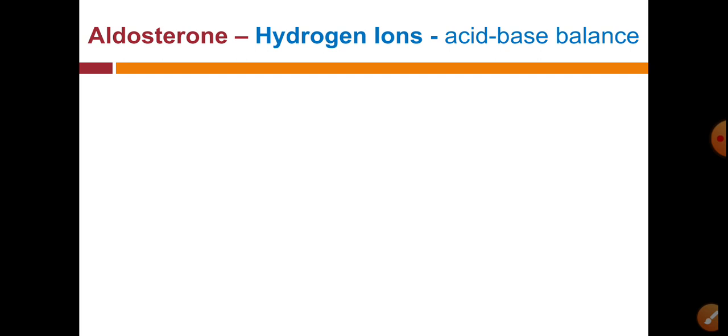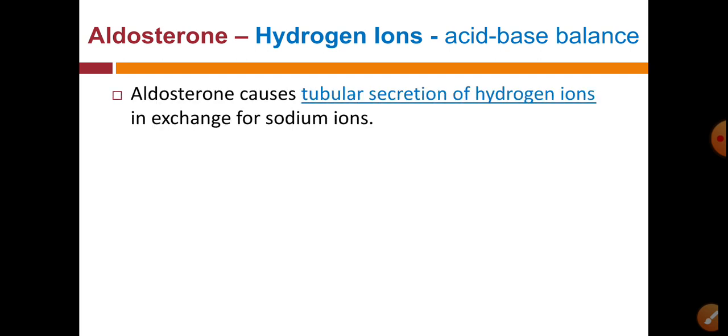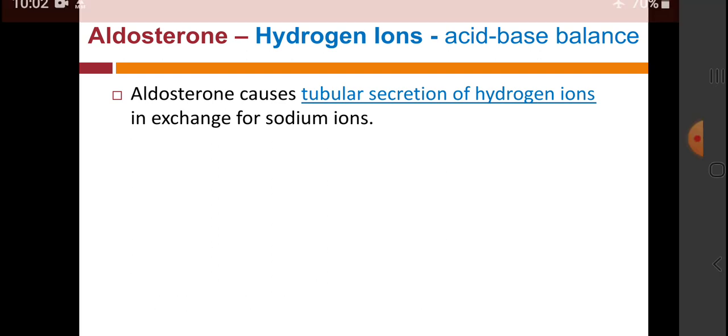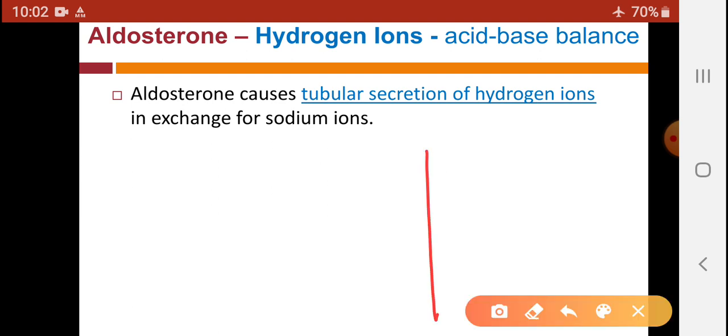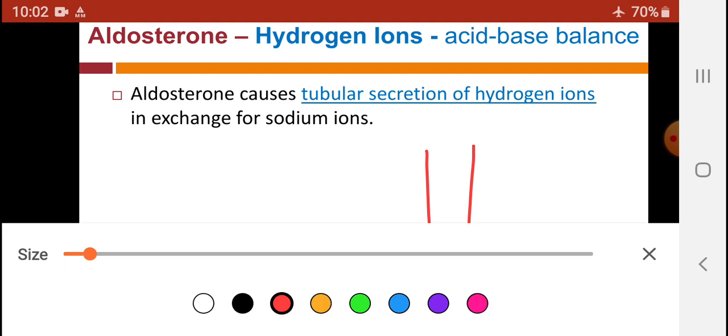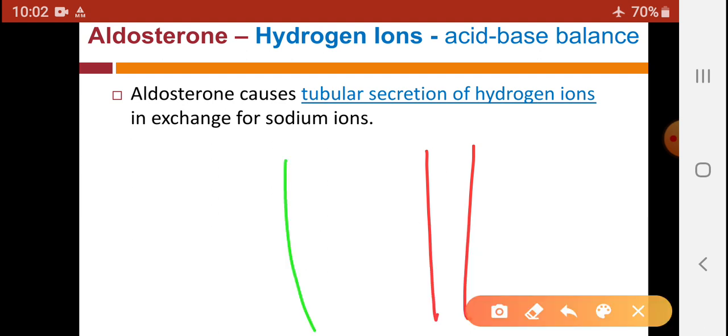Then the third action is on the hydrogen ion, and aldosterone also causes excretion of hydrogen ions. So aldosterone causes tubular secretion of hydrogen ions in exchange for sodium ions. Suppose this is a blood vessel and this part is the renal tubule.